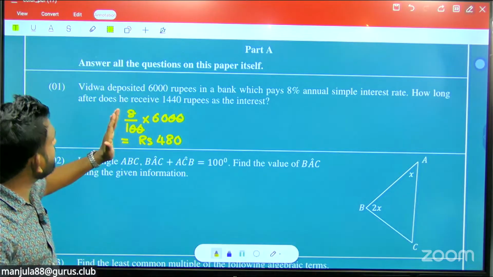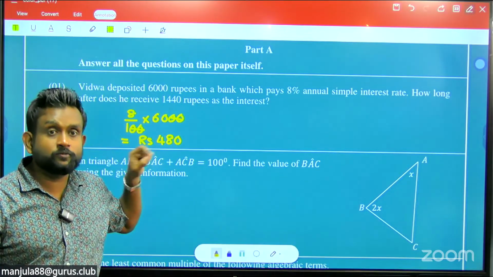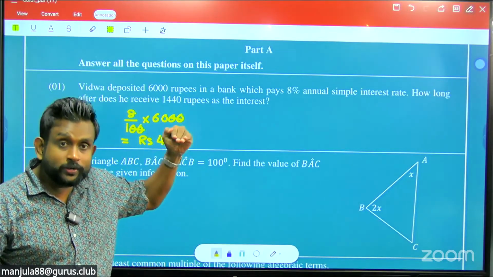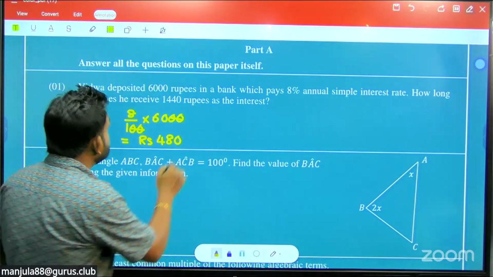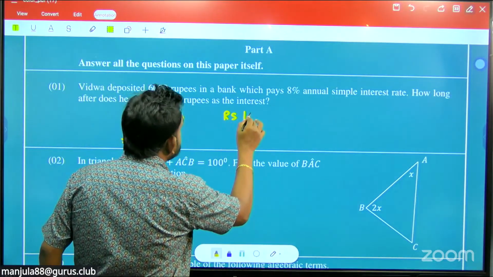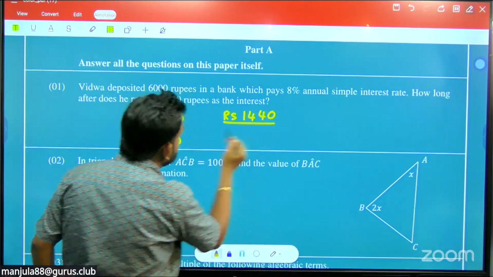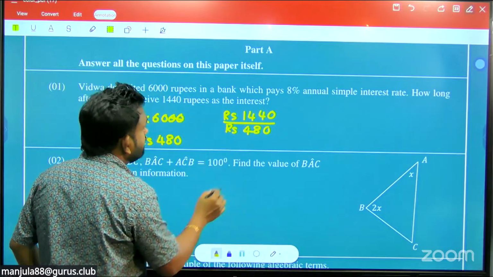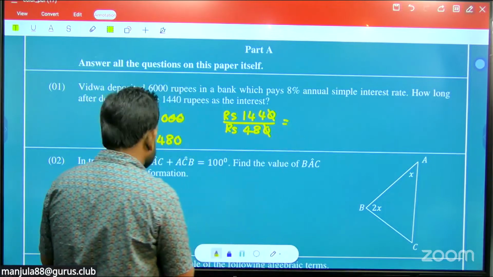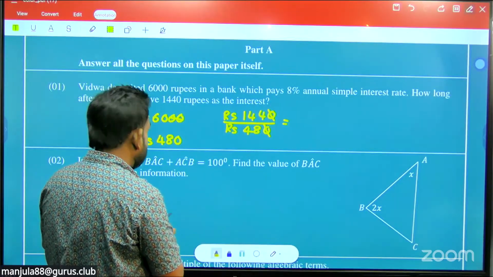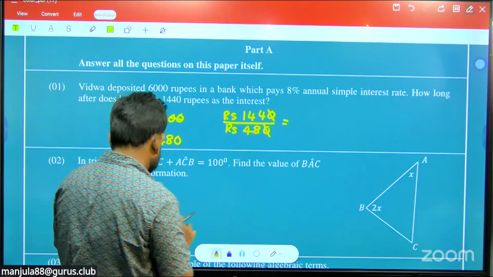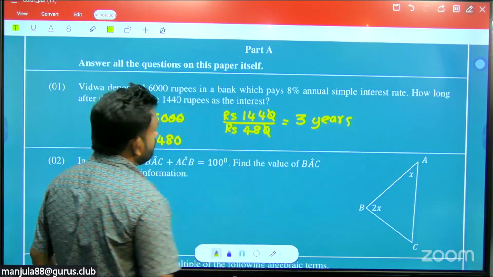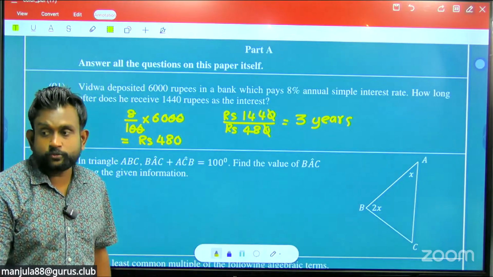They received 1,440 as total interest, and this is the yearly interest. Then how many years elapsed? Take the total interest, 1,440, and divide by the annual interest, 480. The zeros cancel, then 144 divided by 48. How many 48s are there in 144? The answer is 3 years. So that is one method.